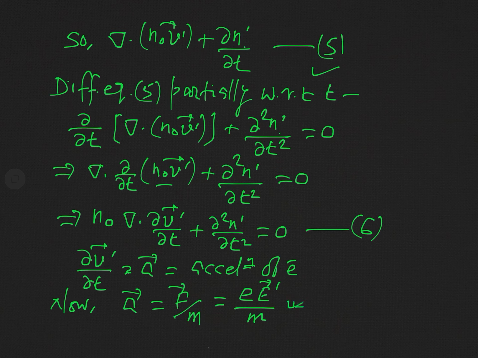Now let us substitute this value of A, or you can say del v dashed by del t, in equation 6.